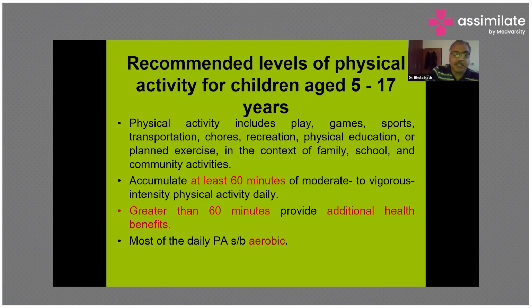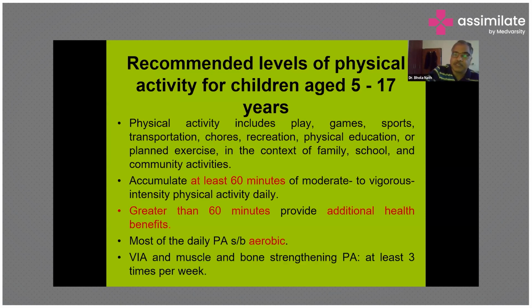Most of the daily physical activity should be aerobic, meaning vigorous exercise. Vigorous intensity activities and muscle and bone strengthening activities should be conducted at least 3 times per week.